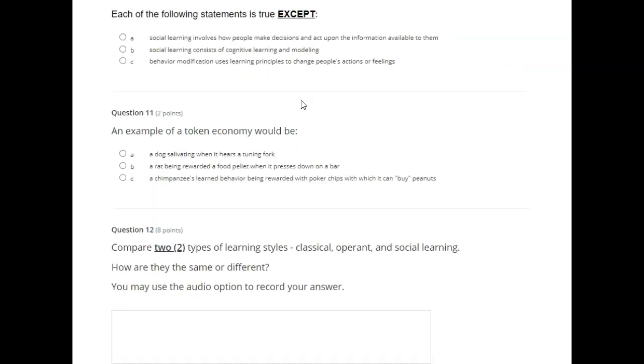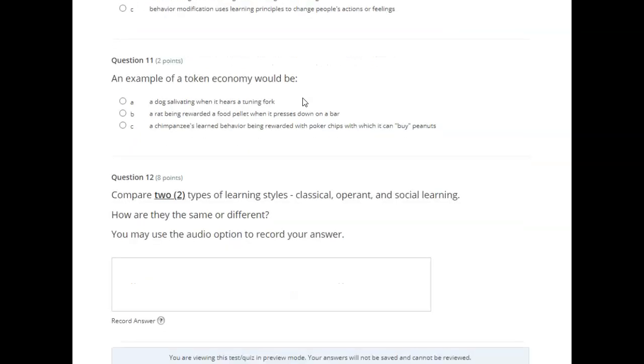Each of the following statements is true except A. Social learning involves how people make decisions and act upon the information available to them. B. Social learning consists of cognitive learning and modeling. C. Behavior modification uses learning principles to change people's actions or feelings.